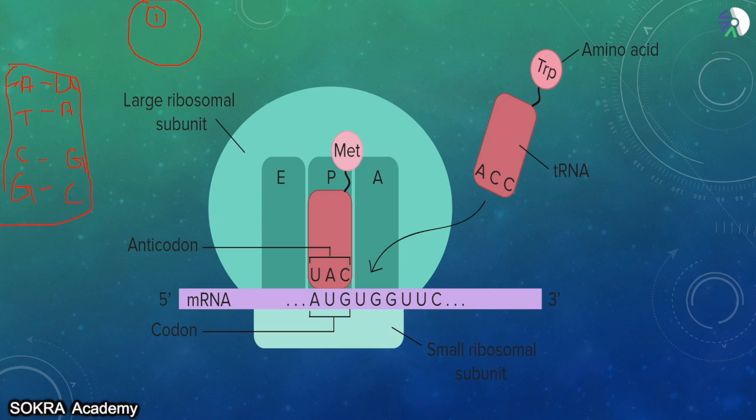Inside the nucleus this transcription takes place, that is, the formation of RNA from DNA. The RNA that is formed from DNA is called mRNA, the transcript RNA. The transcript RNA from DNA which is made inside the nucleus is called mRNA.